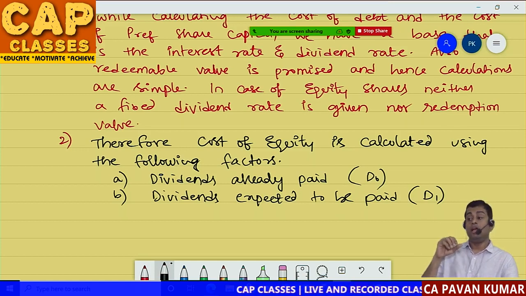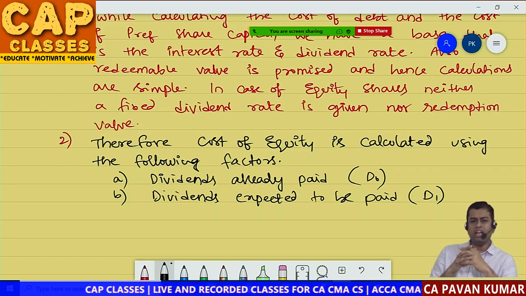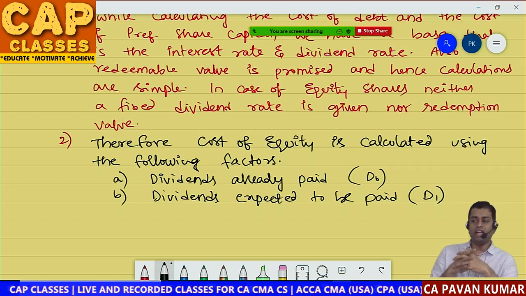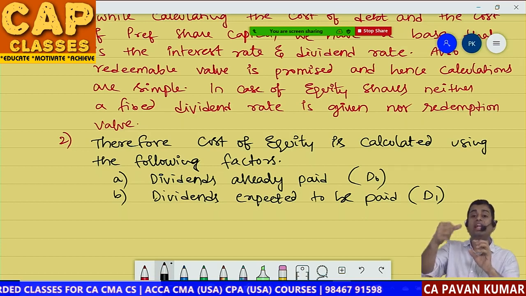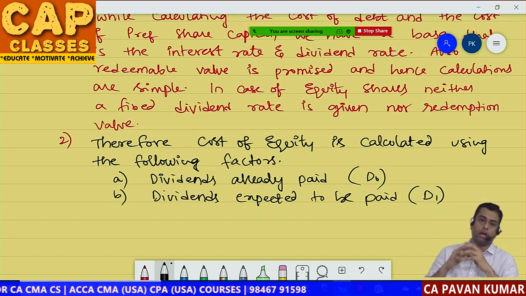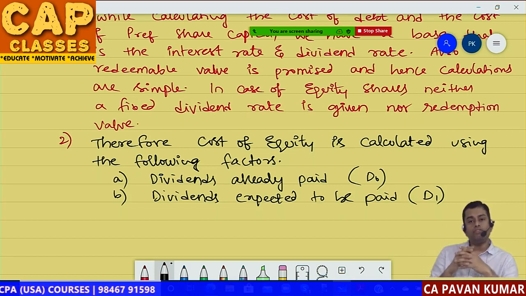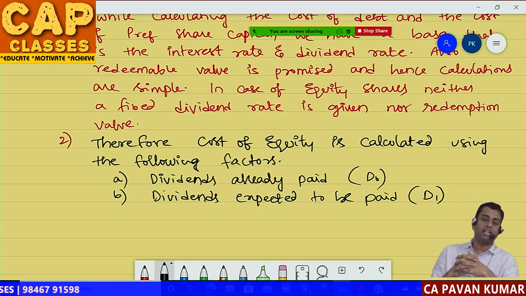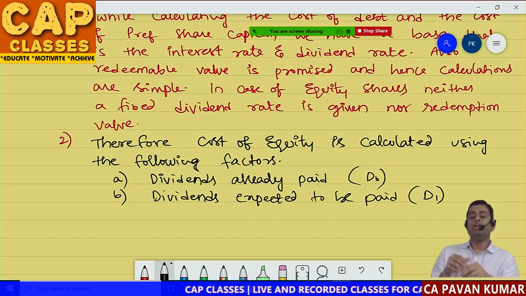Then, as a friend, you are asking me, Pavan, last year the company has given 18%. Don't you think it will increase? Usually, there will be a growth factor in dividend. For example, you joined a job. Last year, 25,000 is the salary. Will you work this year also for 25,000? After 1 year, you will go to your boss and say, sir, last year I joined for 25,000. That time you said after 1 year you will see my performance and you will increase. You know now I am a dedicated worker. Please give me some hike in my salary. Growth.